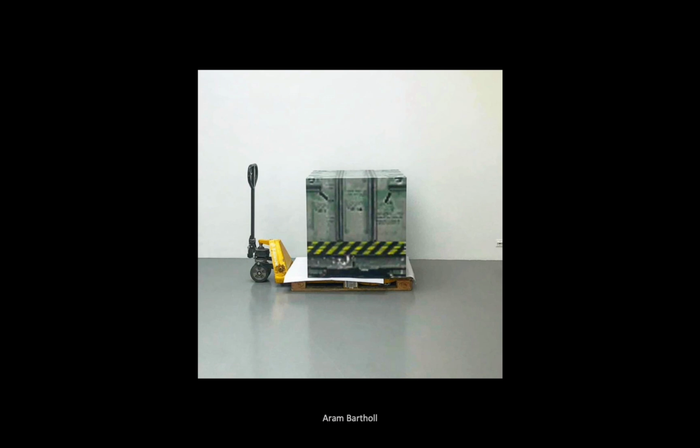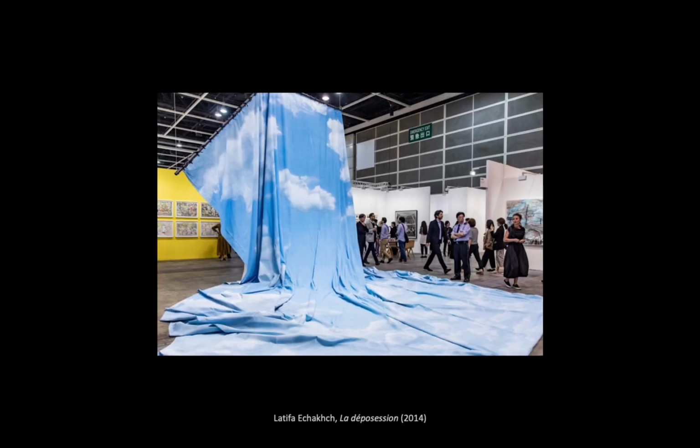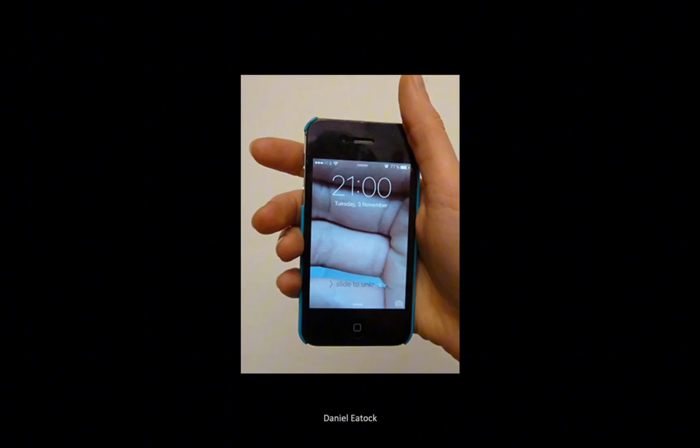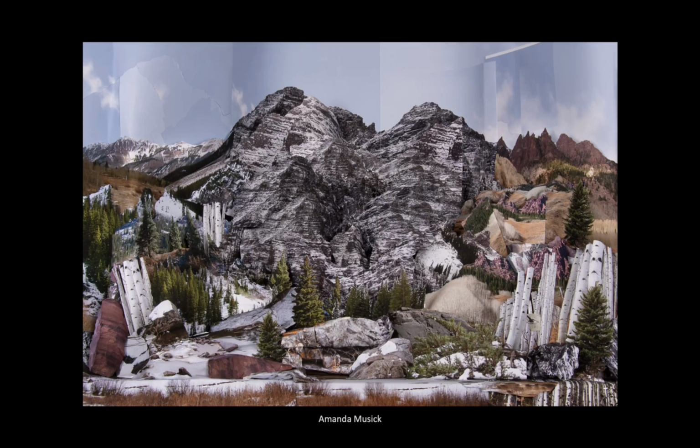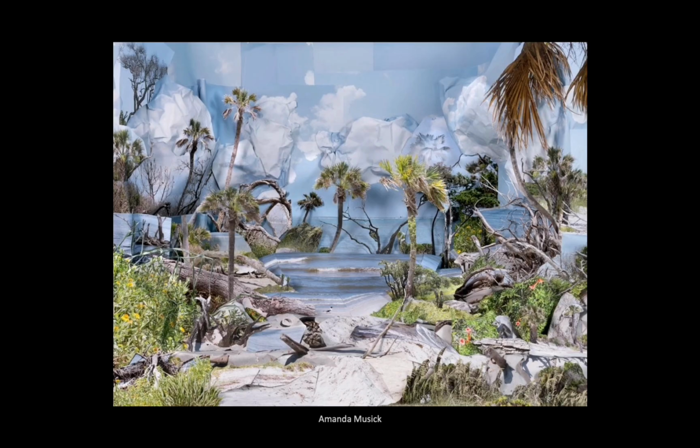Another piece of his work, a cube from the game world. This curtain was displayed at Hong Kong Art Basel in 2014 by Latifa. Daniel's work. He is also a graphic designer, photographer, printmaker. His work always has a sense of humor. Amanda's sculpture. She leaves the back of the sculpture open on purpose, and this is one of the series. Amanda's photography. She takes photos, prints photos, and takes photos again. I really enjoy these many layers of translation.